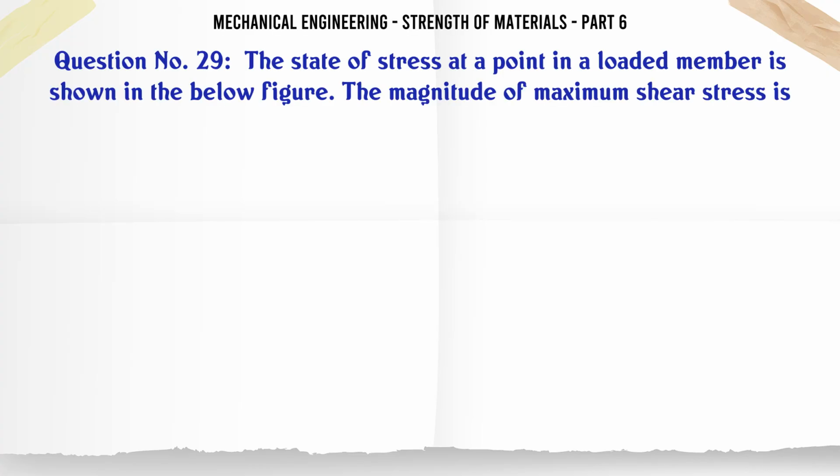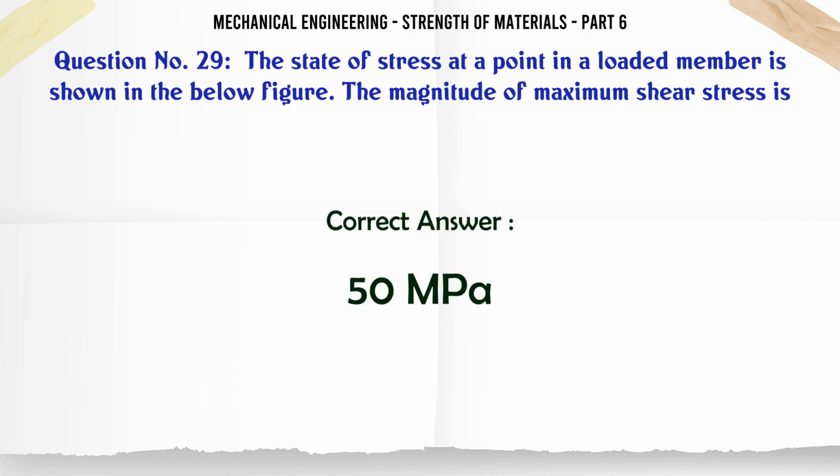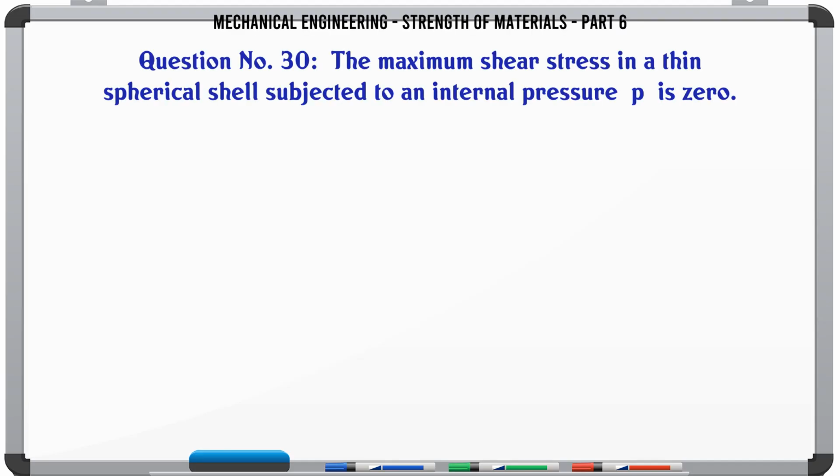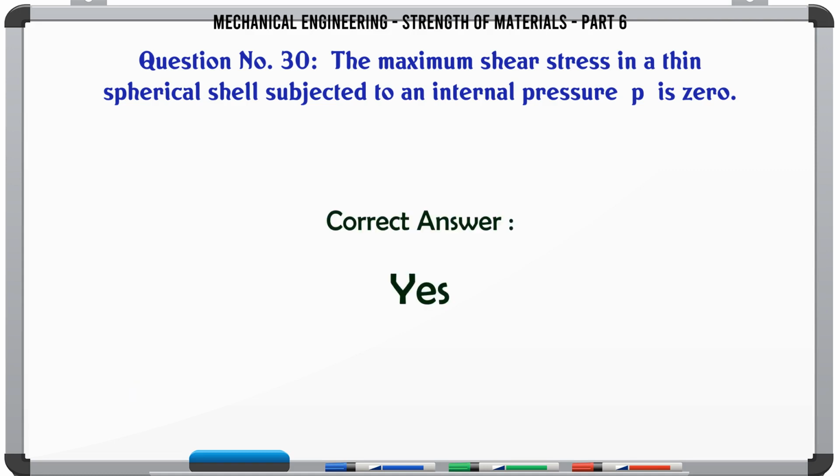The state of stress at a point in a loaded member is shown in the below figure. The magnitude of maximum shear stress is A. 10 MPa, B. 30 MPa, C. 50 MPa, D. 100 MPa. The correct answer is 50 MPa. The maximum shear stress in a thin spherical shell subjected to an internal pressure P is 0. A. Yes, B. No. The correct answer is yes.